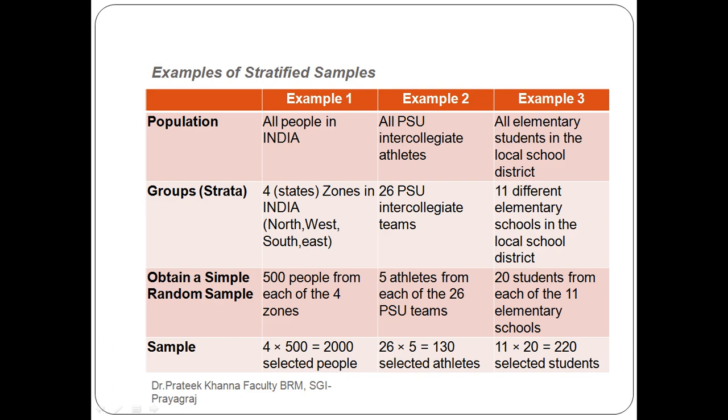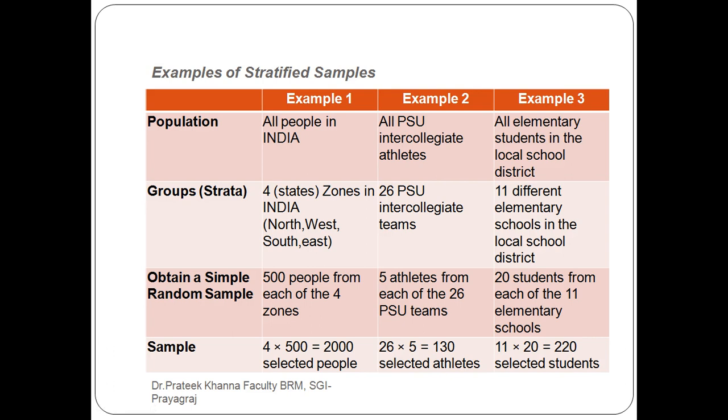So what do you do in stratified sampling? The first thing you do is divide the population into different groups. The country has been divided into 4 zones: east, west, north, south. Same with the 26 PSUs we already mentioned in the last session.